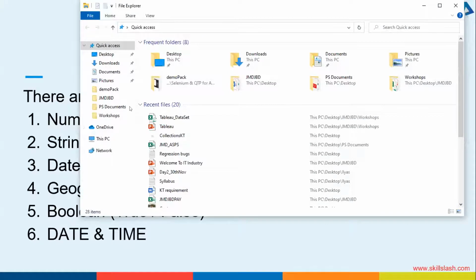Any of my people who are attending the session? Let me put it one more time for you. Okay, this Tableau data set. A lot of the data sets are available on the internet also, so nothing to worry. Even if you're not able to download, get any data set.